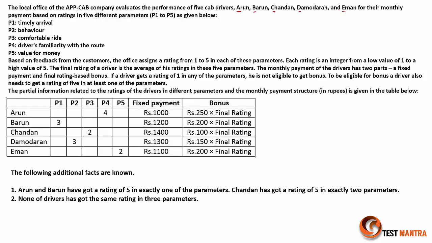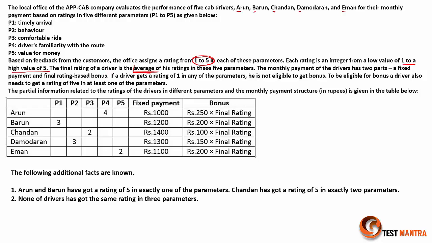Based on feedback from the customer, the office assigned a rating from 1 to 5 in each of these parameters. Each rating is an integer from a low value of 1 to a high value of 5. The final rating of a driver is the average.